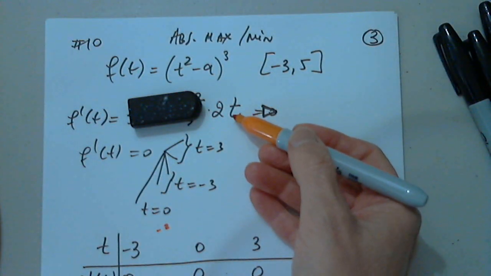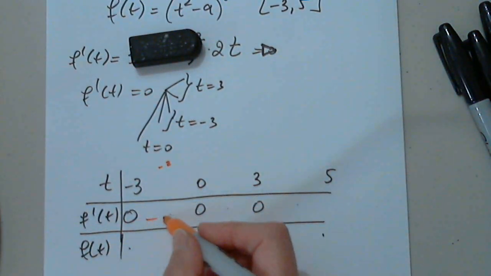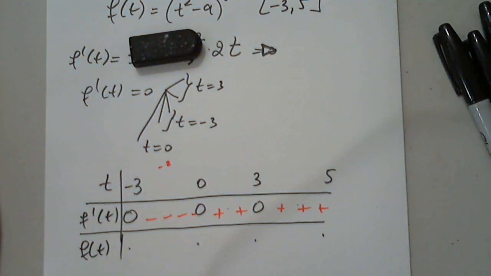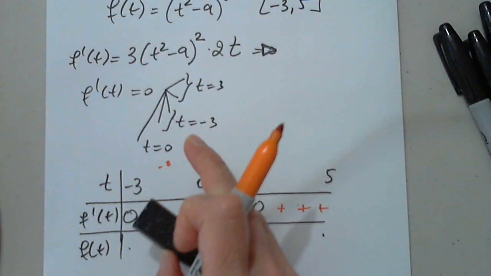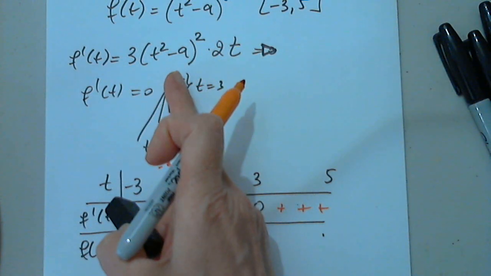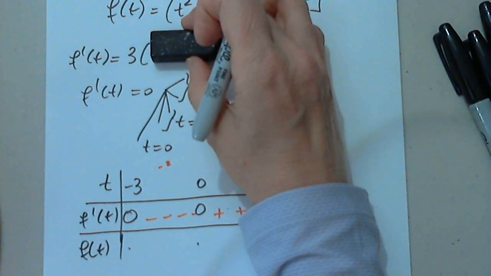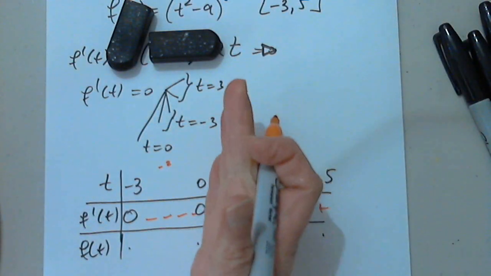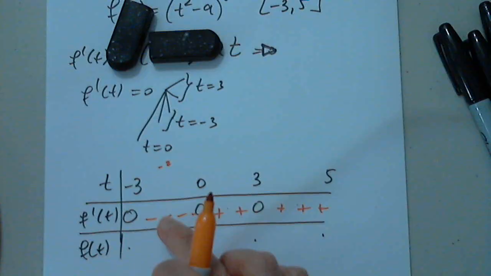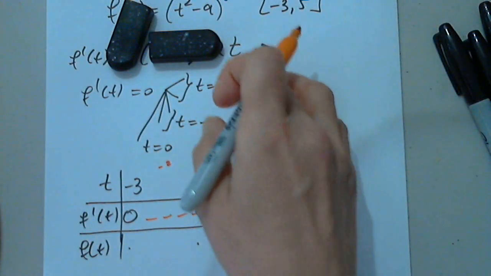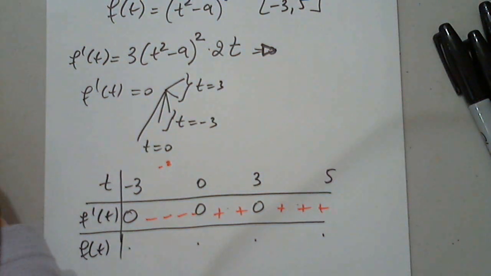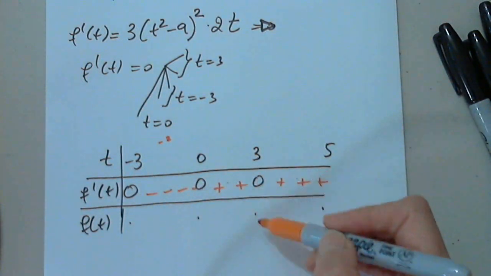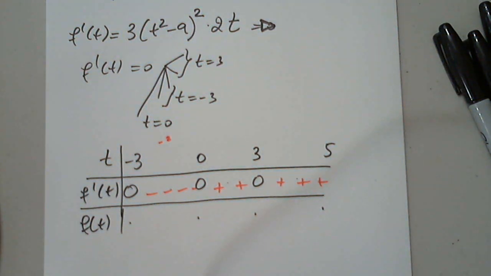So t is negative to the left of 0, and it's positive to the right of 0. I shouldn't even need to do anything. I covered the 3, the t squared minus 9 squared, and also the 2. So the sign is really given by t. To the left of 0, t is negative. To the right of 0, t is positive. So I really don't need the first derivative. But I do need to plug these values into the function and see what I get.